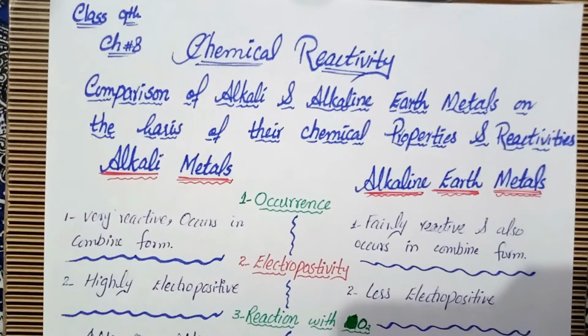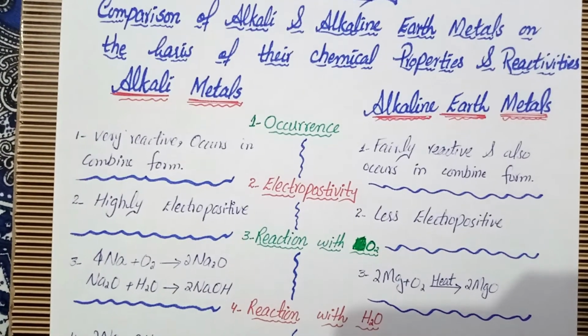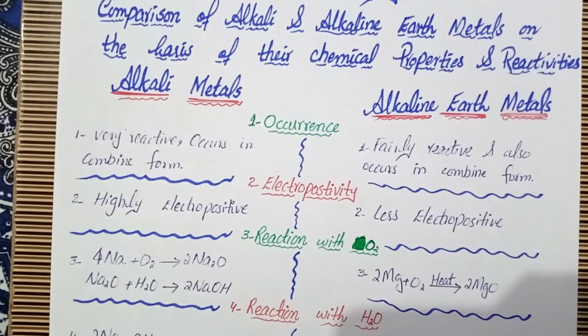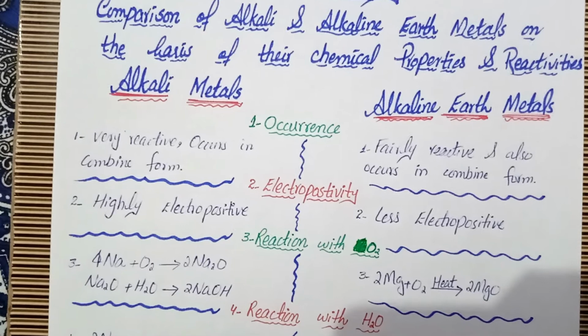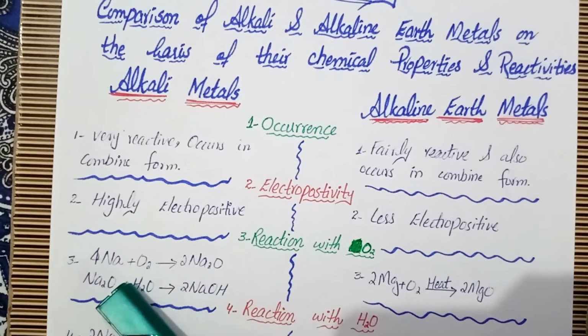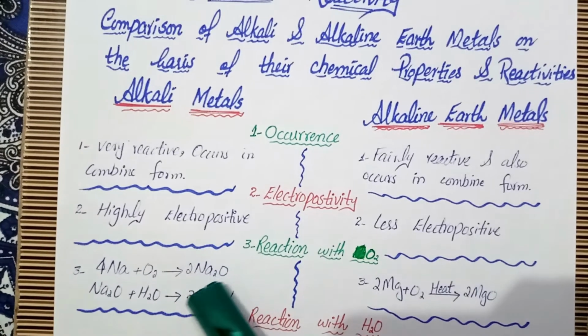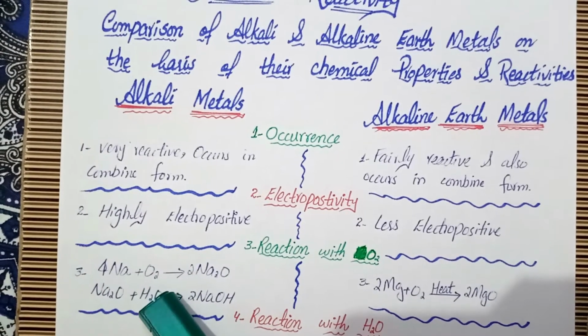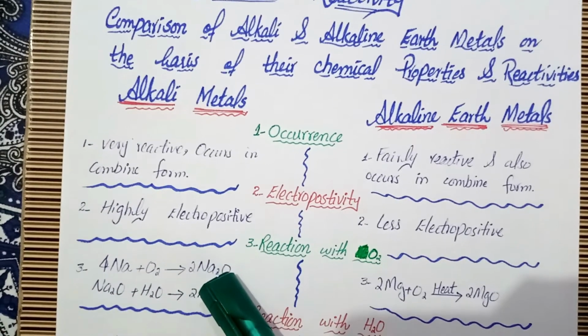The third point is reaction with oxygen. If we see the reaction of alkali metals with oxygen, then sodium metal, when it reacts with oxygen, gives us sodium oxide. Alkali metals basically react immediately with oxygen and form oxides.